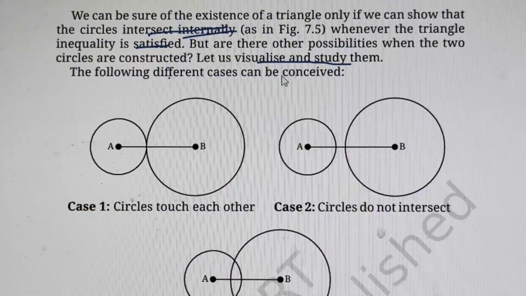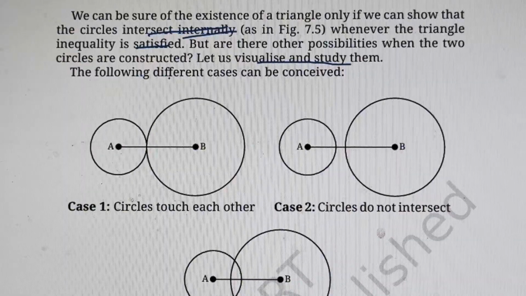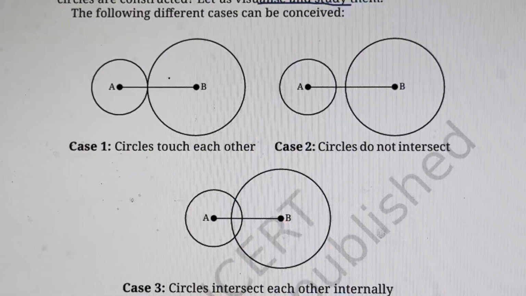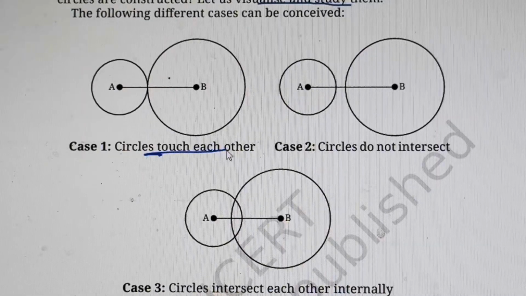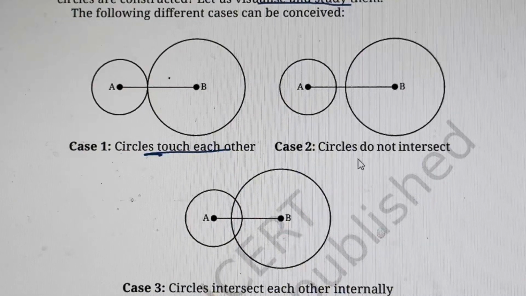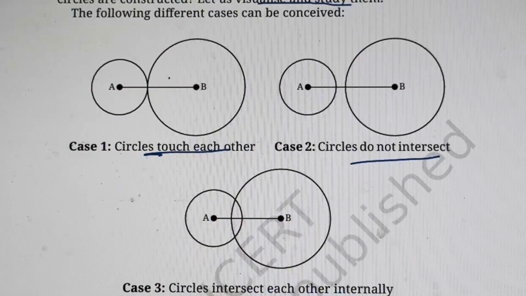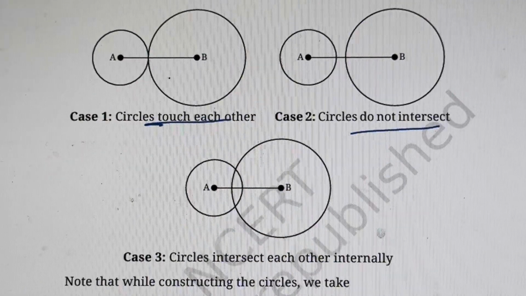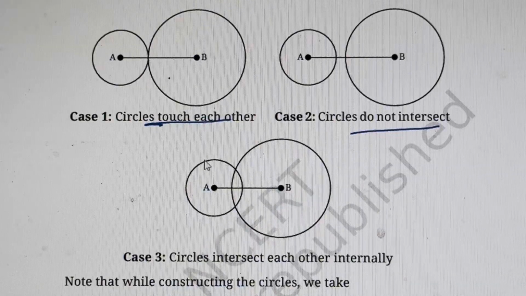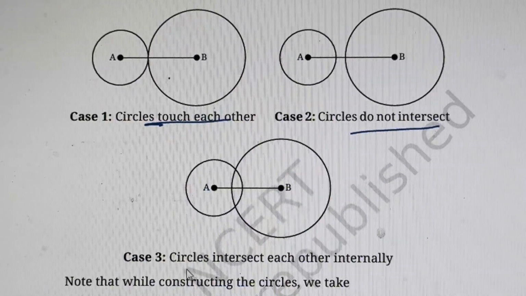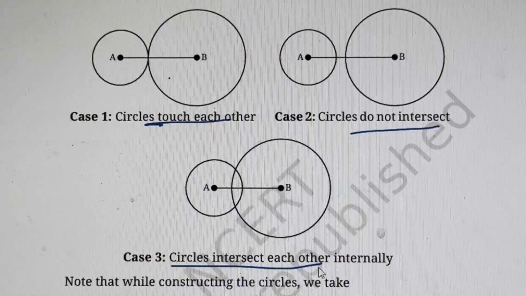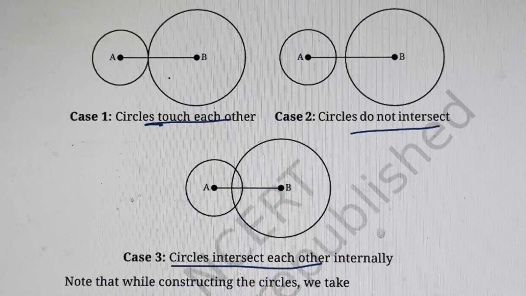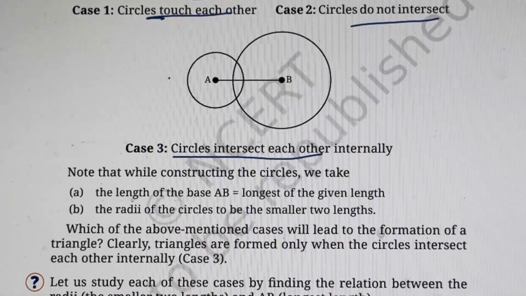So these are the three situations. If we form circles with the given lengths, the different cases are: in the first case, you can see the circles touch each other. Case 2 is the circles do not intersect each other. And case 3 is that the circles intersect each other internally, that is, at two different points. This is case 3. Now let us understand in which case the triangle will be formed.